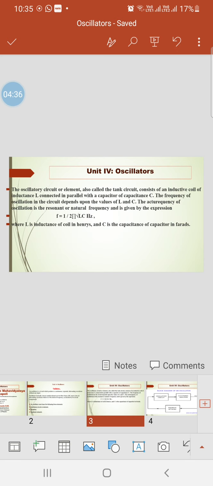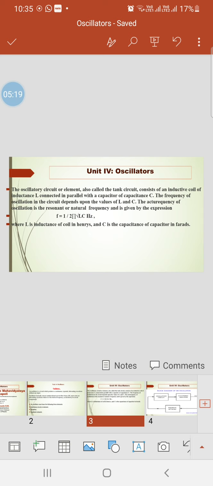The oscillatory circuit or element is also called the tank circuit. Already I have told you. Where oscillations are produced in the oscillator, that circuit is said to be the tank circuit or oscillator circuit. It consists of an inductive coil of inductance L connected in parallel with a capacitor of capacity C. I mean, there is a parallel combination of inductance coil and capacitor. That parallel combination is called the tank circuit, or also the oscillator circuit.